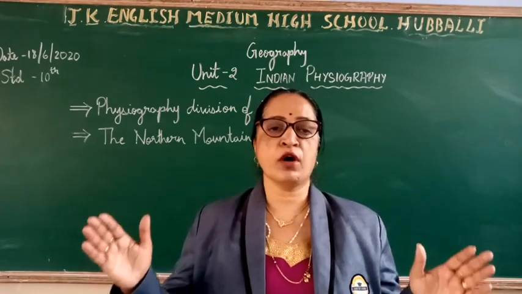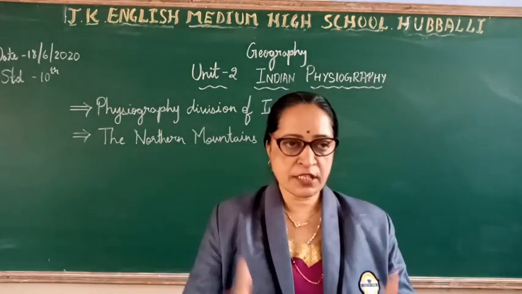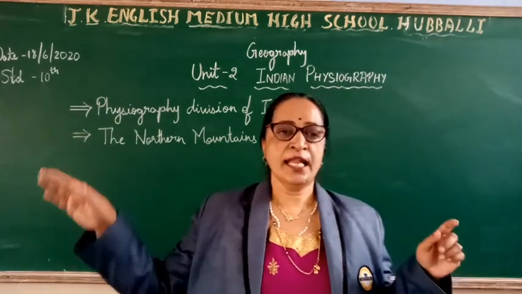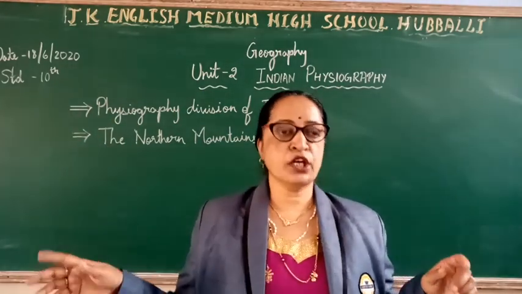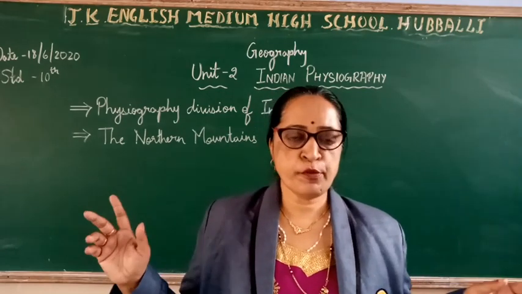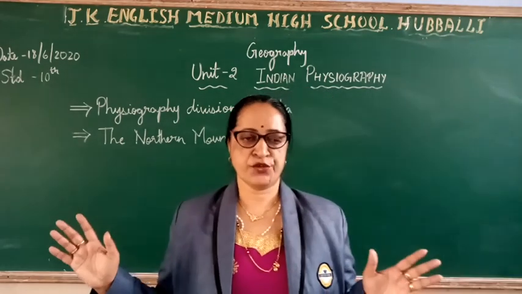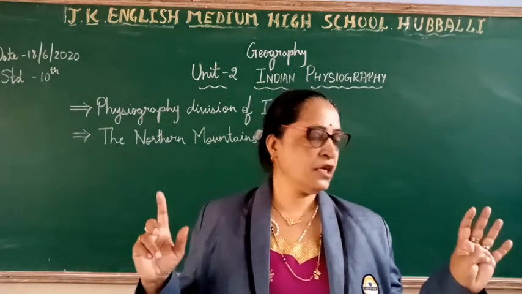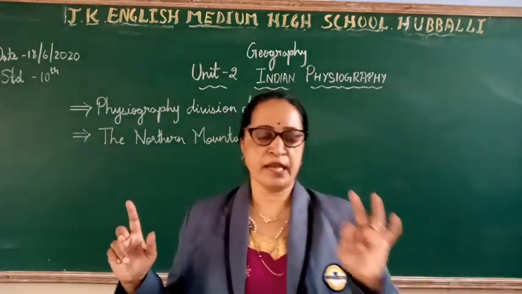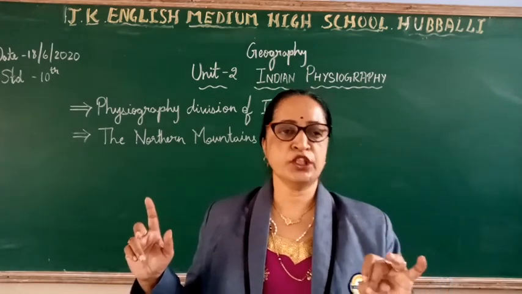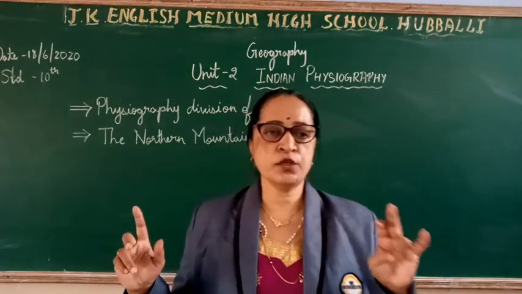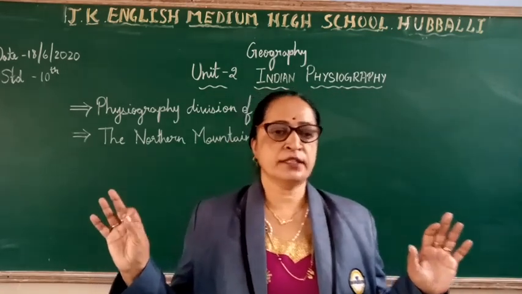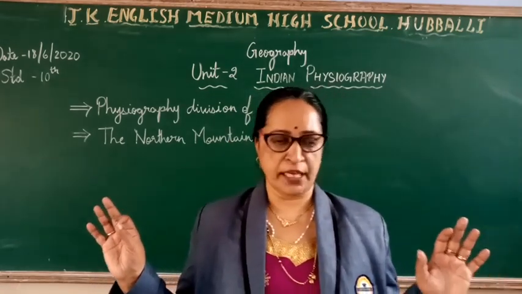So these all have got the influence on what? On the river system, on the climate, natural vegetation, land use, agriculture, transport, distribution of population, etc. First is the river system. Second is climate. Third is natural vegetation. Fourth is land use. Fifth is agriculture. Sixth is transport. And seventh, distribution of population.